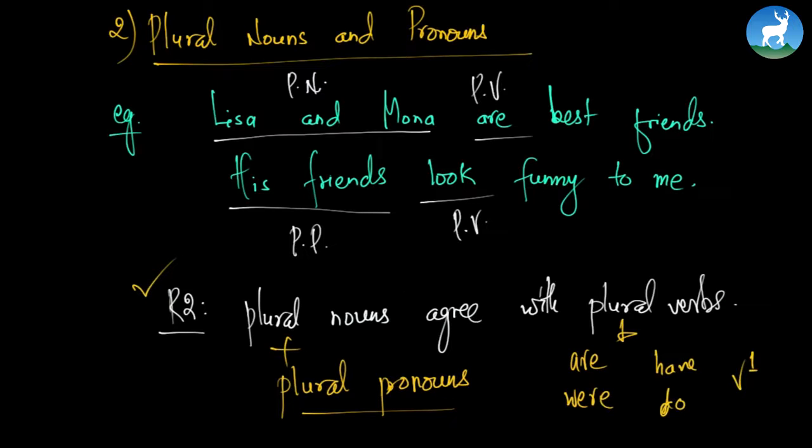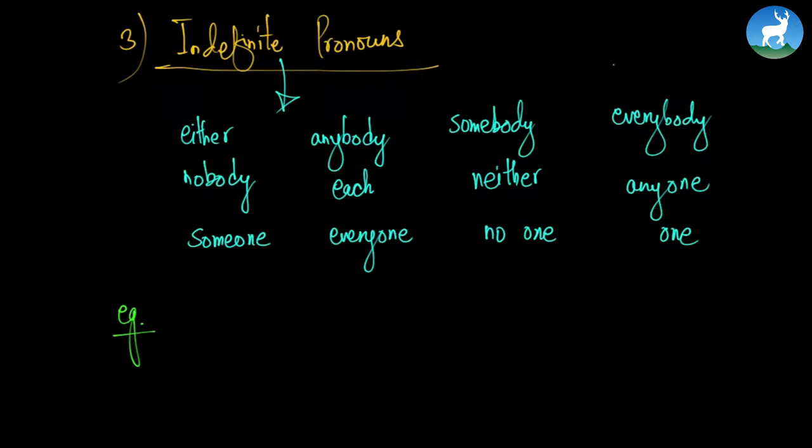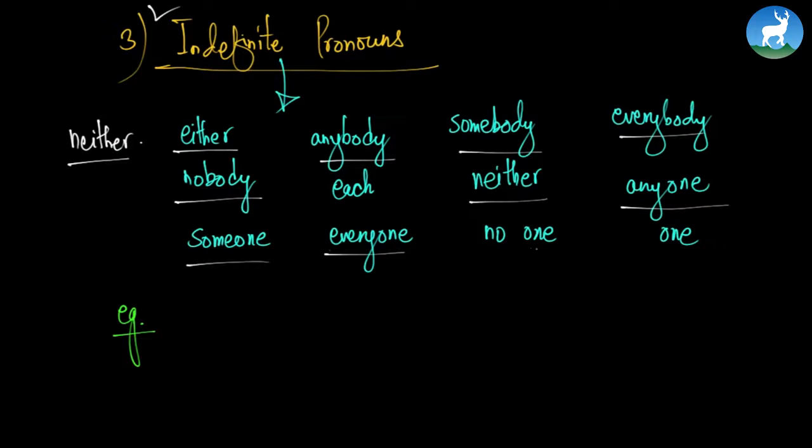Let's study other rules also. Now let's go to rule number 3. Rule number 3: we have something called indefinite pronouns. Do you know what indefinite pronouns are? Indefinite pronouns are those pronouns which do not define the exact noun, so it could be anybody, anything. Examples are either, neither, anybody, everybody, nobody, somebody, anyone, everyone, someone, no one, and one. So these are all indefinite pronouns.